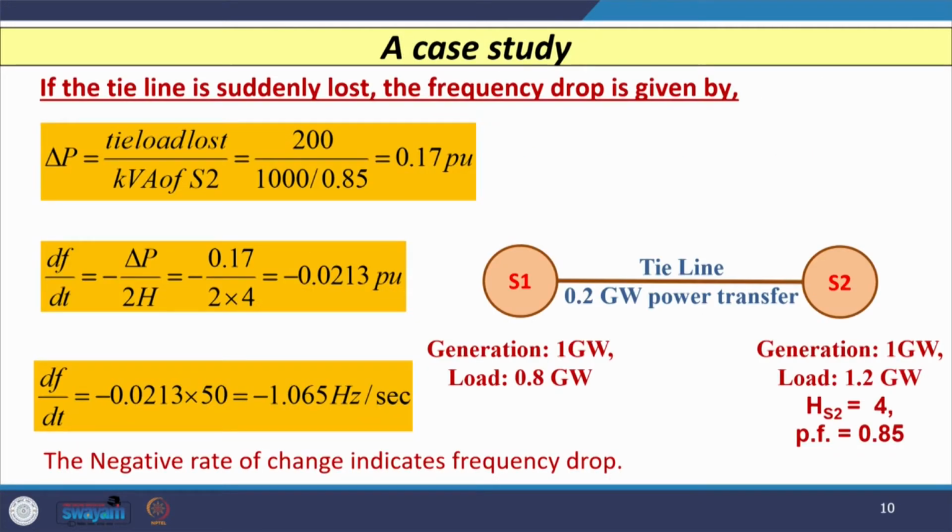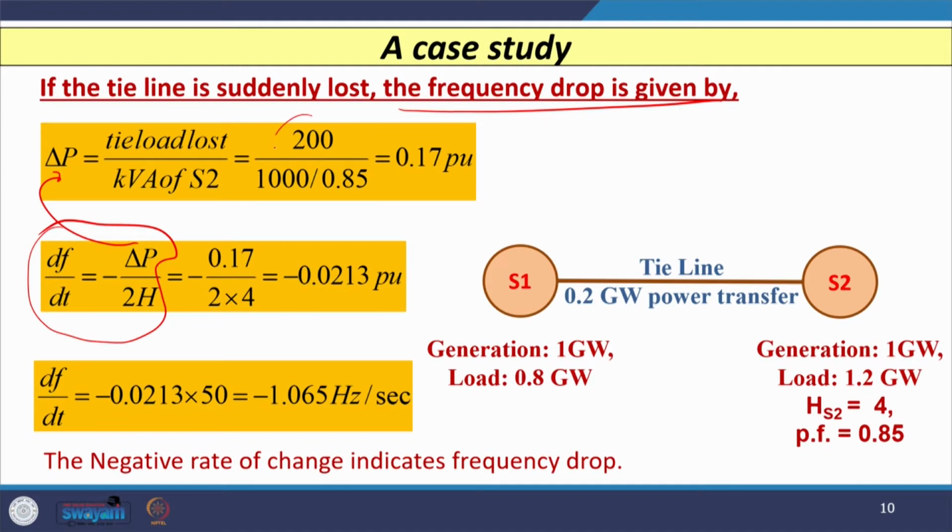So, let us consider one case study to understand the decline in frequency. If the tie line is suddenly lost, maybe because of a fault or some other issue, then the frequency drop is given by df by dt equal to minus delta P by 2H. Delta P can be calculated from the load lost.